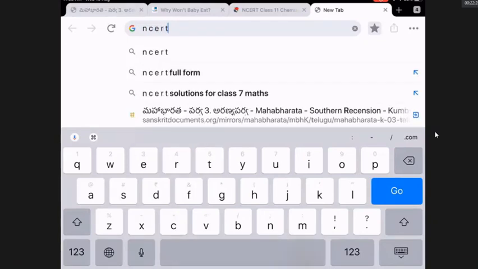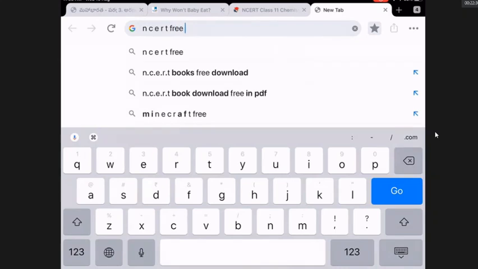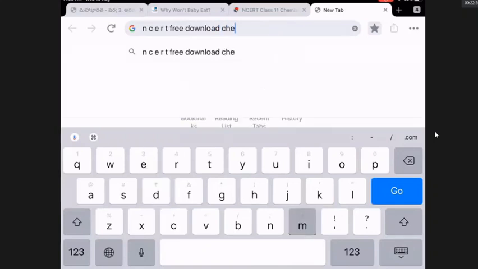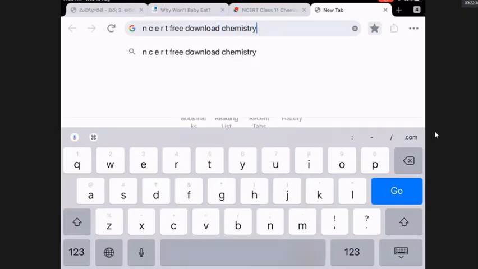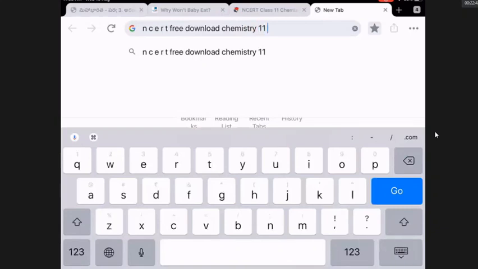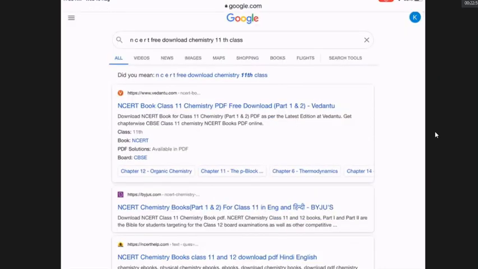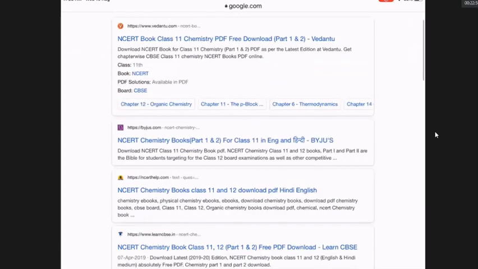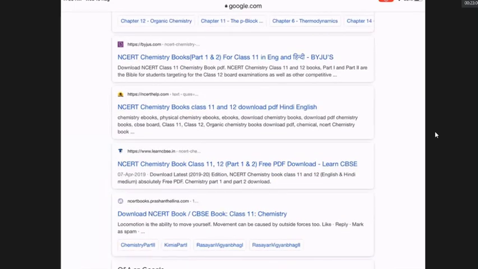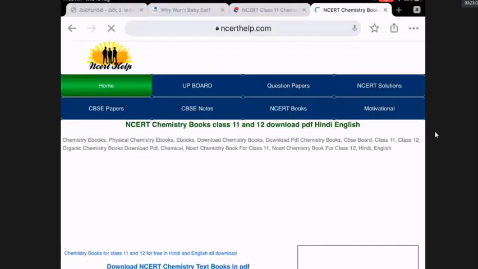NCERT free download. Chemistry, 11th class. You type like that: NCERT book class 11 PDF download. Vedantu is a private fellow. Don't go to him. Go to the government site. Hindi, English. This is a government site, right? Is it a government site?